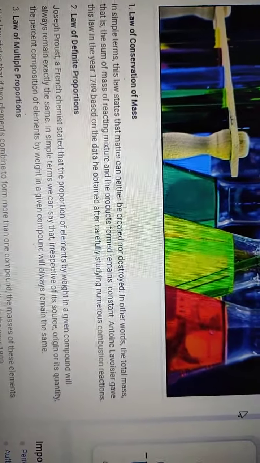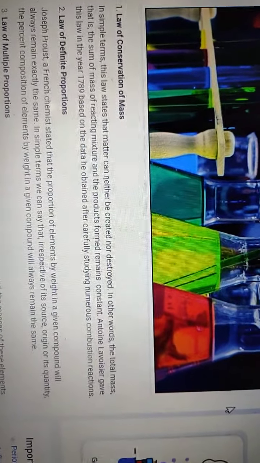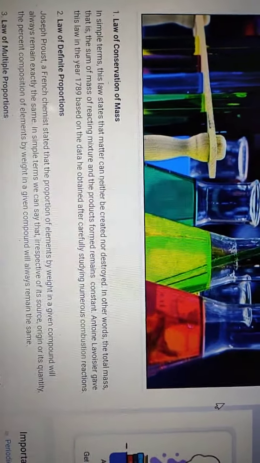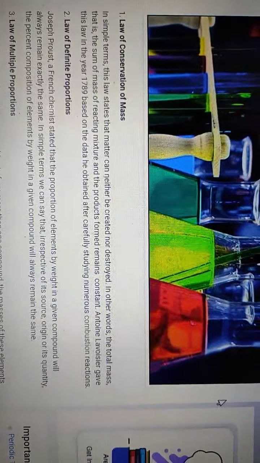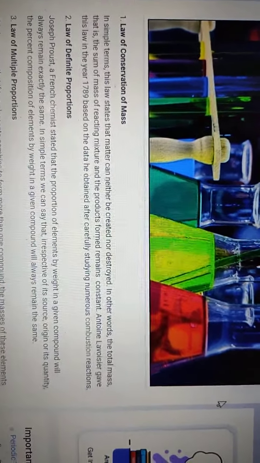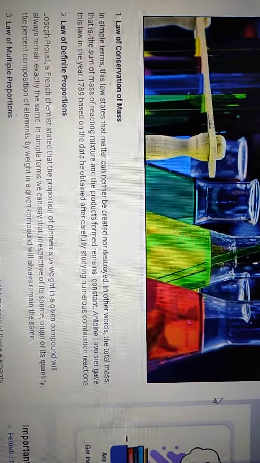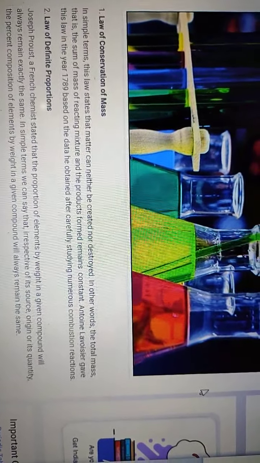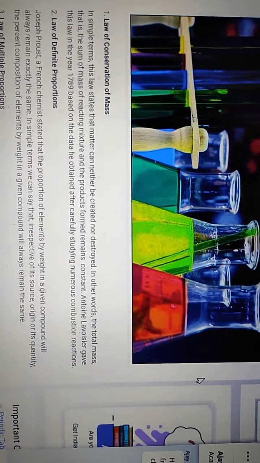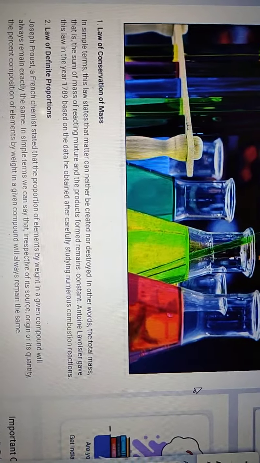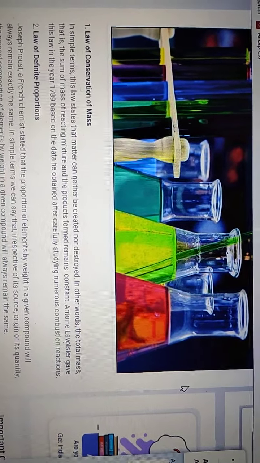In other words, we can say the total mass, that is the sum of the mass of the reacting mixture and the products formed, remains constant. That means the mass of reactant is equal to the mass of product. Antoine Lavoisier gave this law in the year 1789 based on the data he obtained.